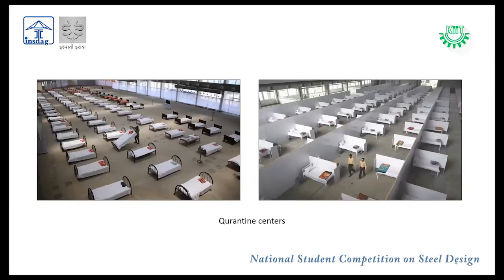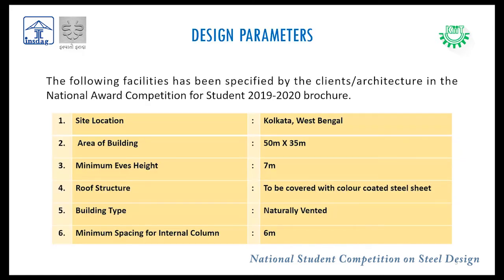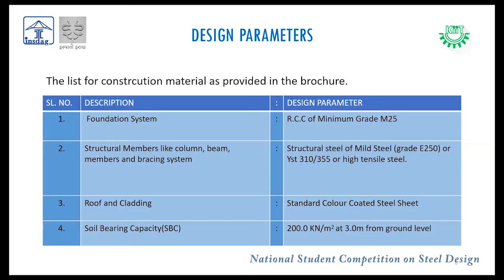These are the pictures of some quarantine centers which we aim to build through this project. These are the design parameters that were specified in the brochure. The site location is Calcutta. The area of the building is 50 meters by 35 meters. Minimum eaves height is 7 meters and the minimum spacing for the internal columns was 6 meters. The minimum grade of concrete used is M25 and for the steel it was E250. The soil bearing capacity at 3-meter depth from the ground level was 200 kilonewton per meter square.